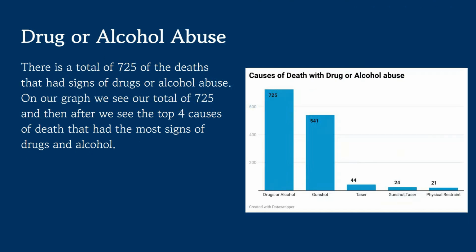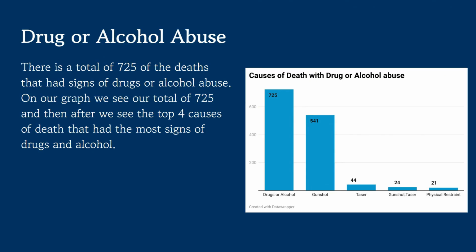After searching through the data of mental illness, there were some in that same column of data that reported drug or alcohol abuse. And so that was kind of interesting to me. And looking at the chart, there are a total of 725 of the deaths that had signs of drug or alcohol abuse. And so on our graph, we see that drugs or alcohol bar, which is 725.